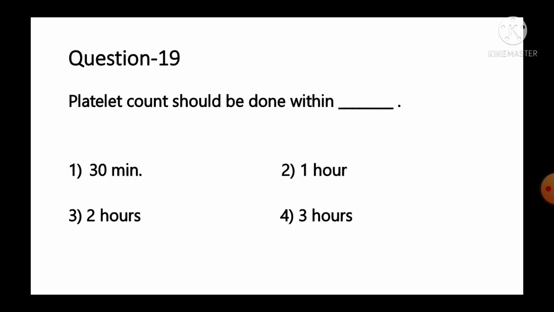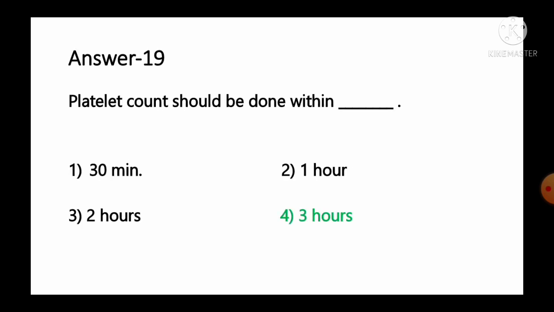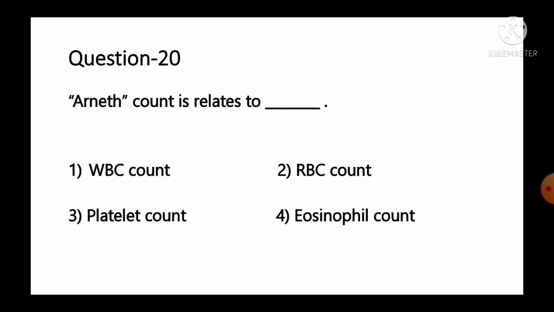Platelet count should be done within option number 1, 30 minutes, number 2, 1 hour, number 3, 2 hours, number 4, 3 hours. And the fact available regarding this question: the changing volume of blood cells is relatively stable for a period of 1 to 3 hours after collection. So this period is the best time to count the sample when using electronic instruments, because the platelets will be within the standard size range. So as per the information, we can say it should be done within 3 hours of the collection. So option number 4, 3 hours, is the correct answer for this question. Move to the next question number 20.